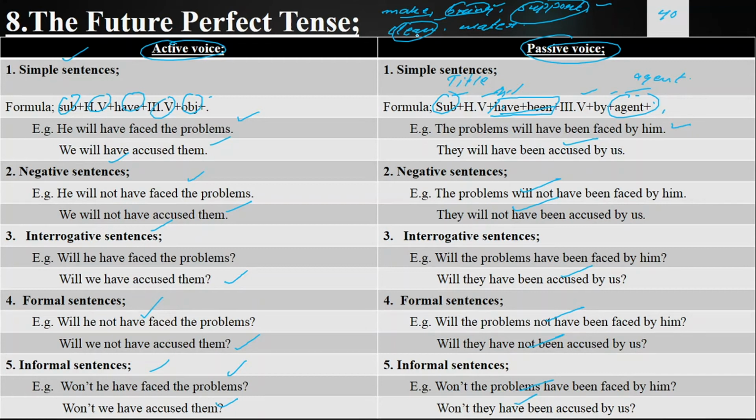Room is being cleaned by her. Room is not being cleaned by her. Is room being cleaned by her? Is room not being cleaned by her? Isn't room being cleaned by her? Room was being cleaned by her. Room was not being cleaned by her. Was room being cleaned by her? Was room not being cleaned by her? Wasn't room being cleaned by her?